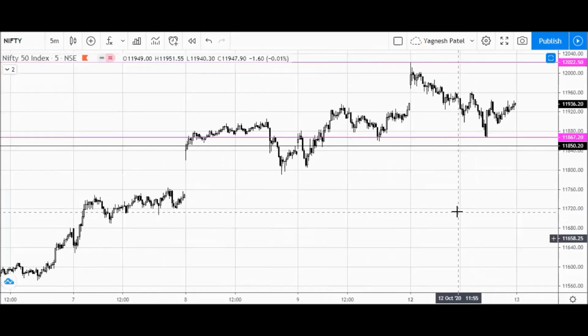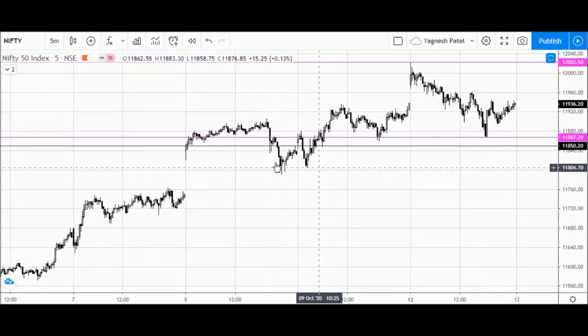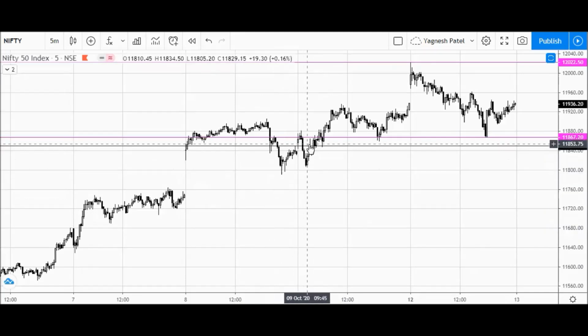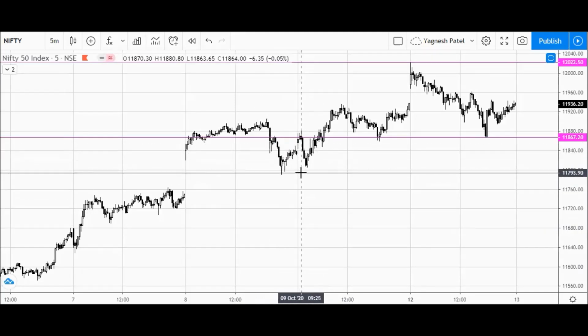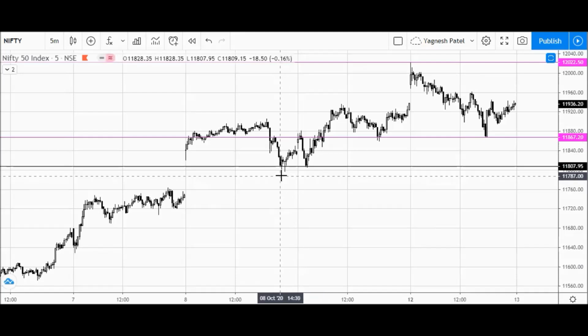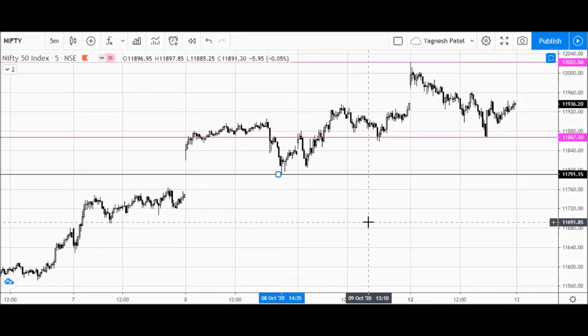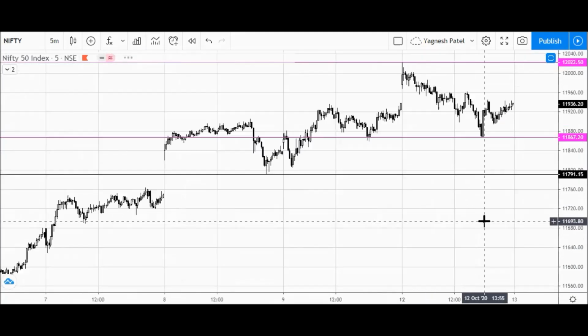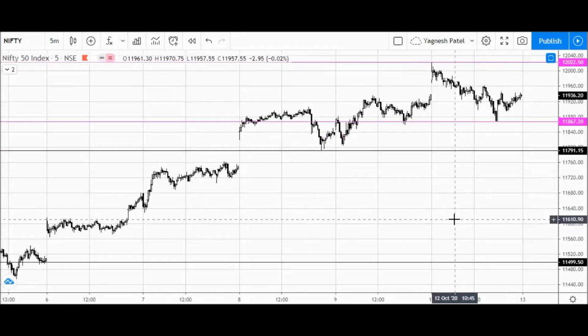So if I want to mark the level for support, this could be a good area of price rejection from going downside. So that is the reason I'm going to mark this level here, this low. 11,790, round number is 11,800, is the appropriate area of support for the Nifty index.